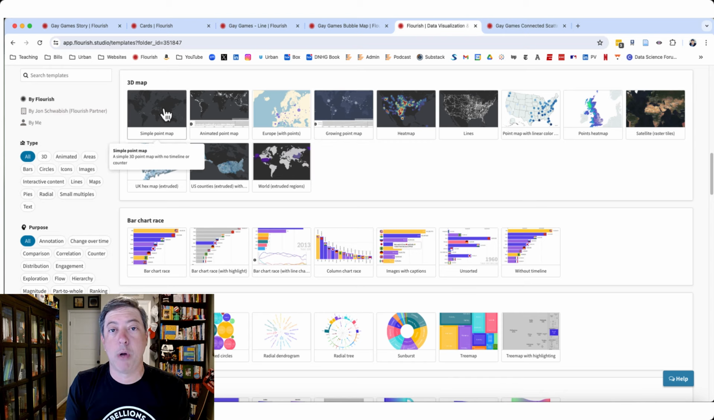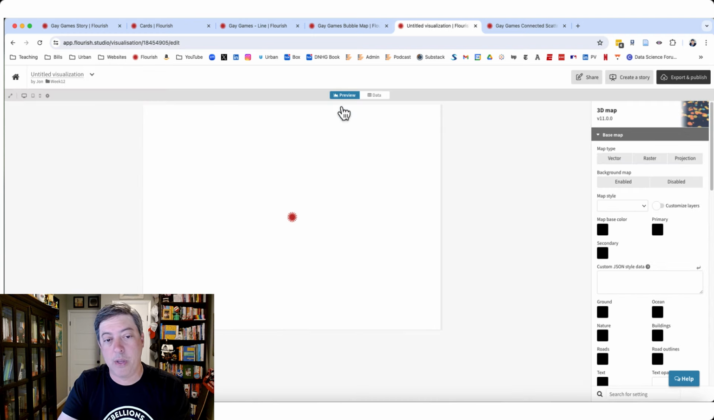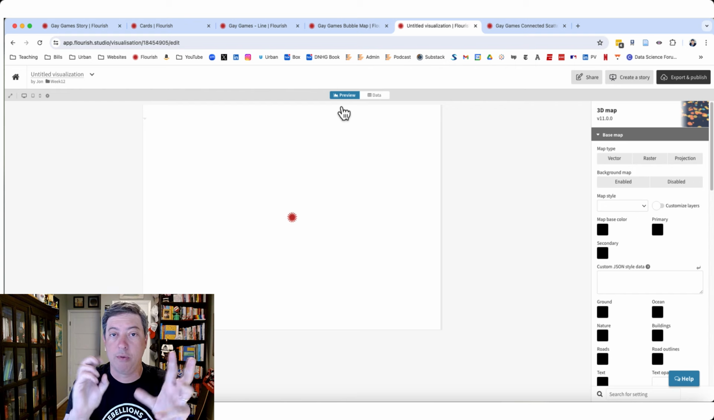So I started with the simple point map. That just gives you dots on each city. What I want to do is scale the dots corresponding to the number of athletes. So the growing point map, it's kind of neat. It does take a long time to load because there's a lot of data in the default one. But what's nice about it is you can basically show these dots sort of growing over time.